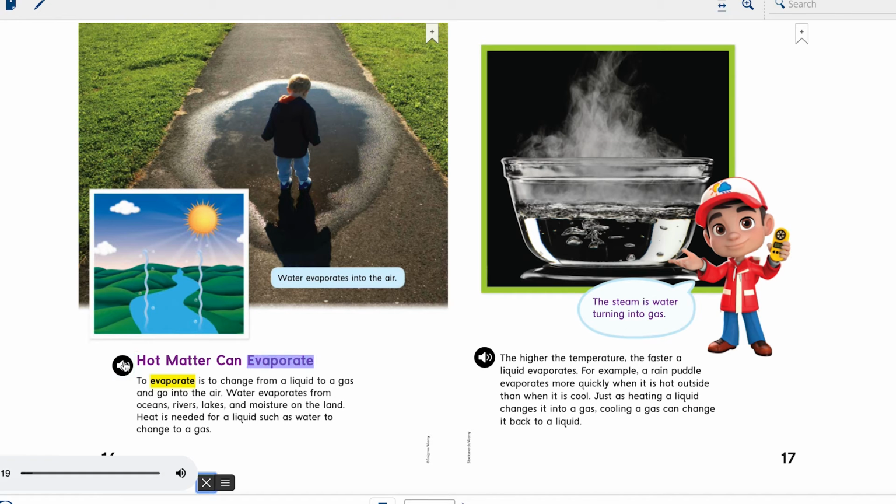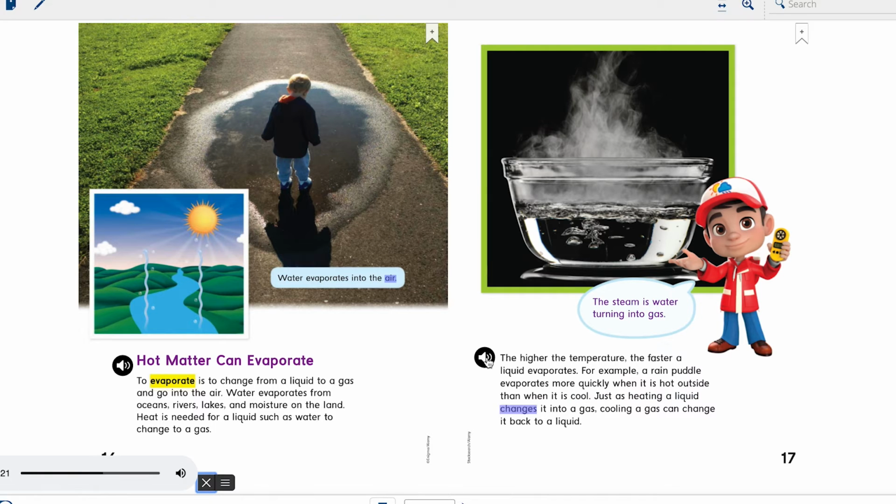Hot matter can evaporate. To evaporate is to change from a liquid to a gas and go into the air. Water evaporates from oceans, rivers, lakes, and moisture on the land. Heat is needed for a liquid, such as water, to change to a gas. Water evaporates into the air. The higher the temperature, the faster a liquid evaporates. For example, a rain puddle evaporates more quickly when it is hot outside than when it is cool.